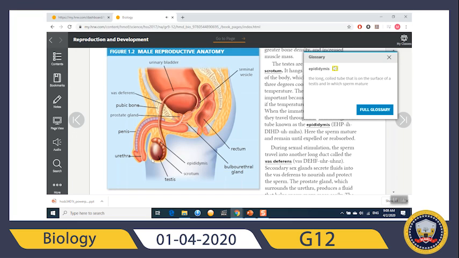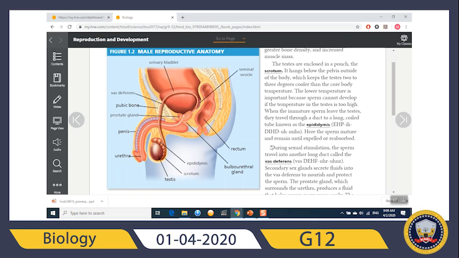So the sperm will be produced in the testis, move to the epididymis here, and mature here. The sperm will mature and remain until expelled or reabsorbed.